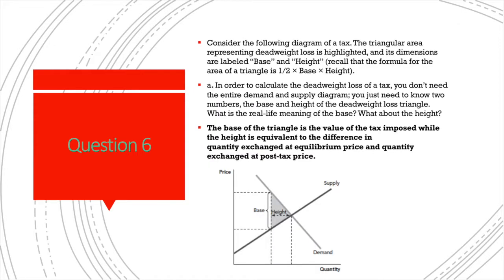Question 6 shows a diagram of a tax, and we need to calculate deadweight loss when we're interpreting the real meaning of the base and the height. The base, which is actually on the y-axis because it's kind of flipped in economics, is the value of the tax. The height is the quantity exchanged at equilibrium minus quantity exchanged at post-tax price.